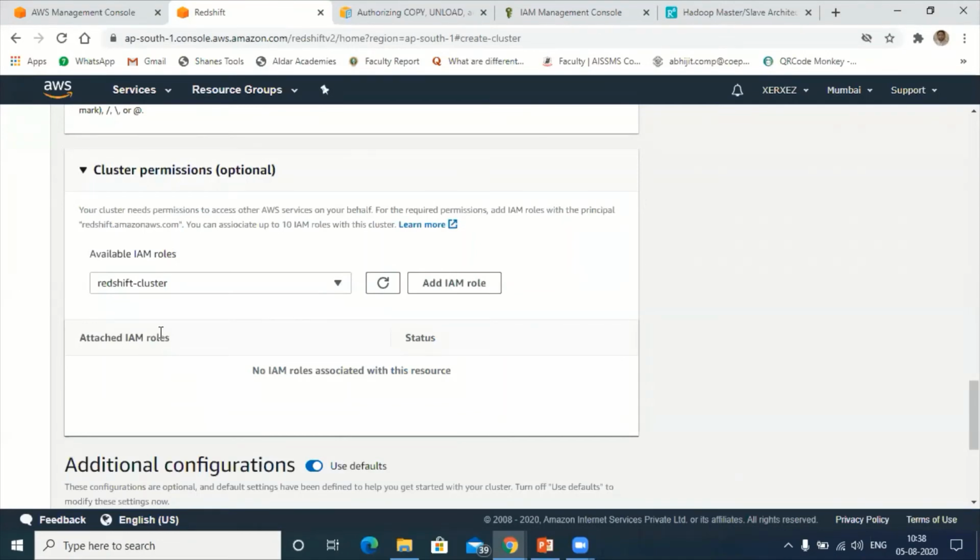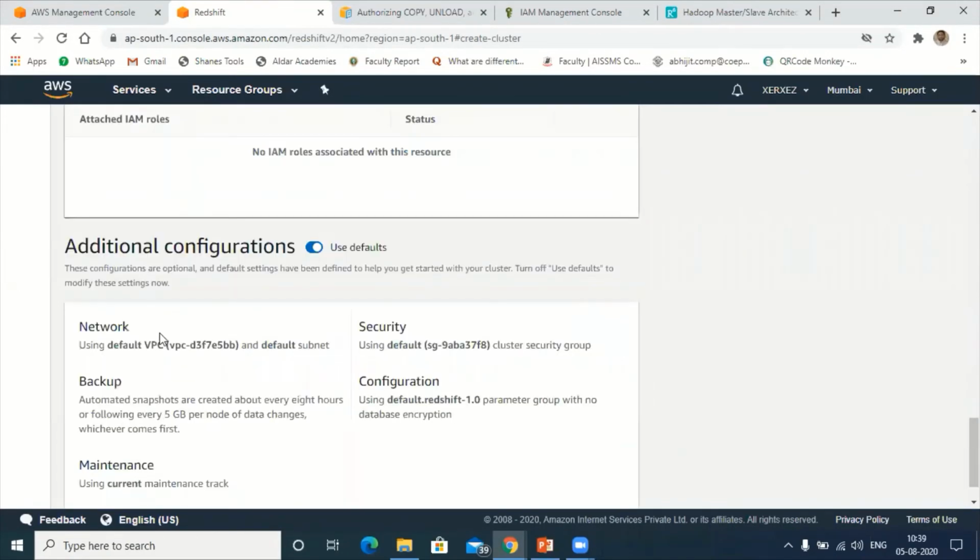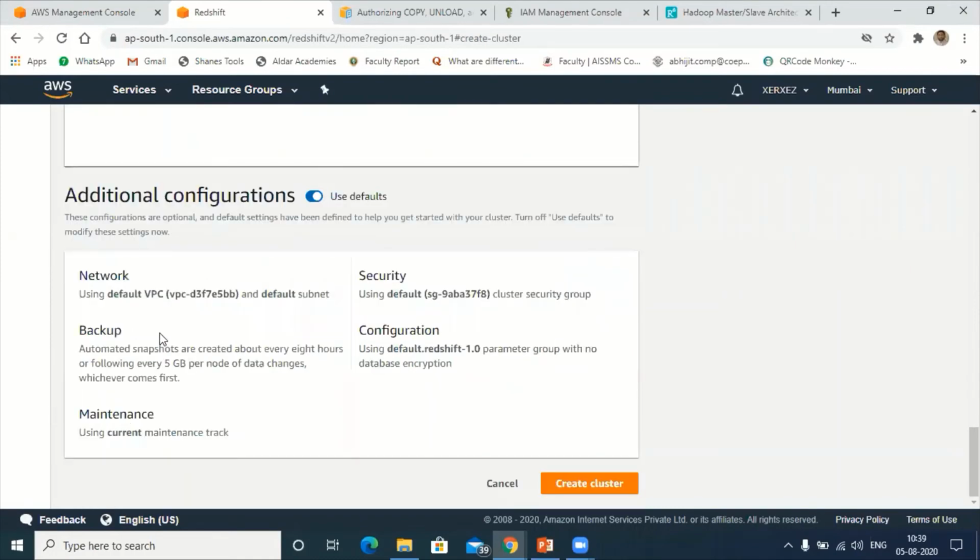Redshift done. Next, go to additional configuration, networking. Under networking, VPC comes. It's better to keep the VPC the same, so don't modify here. If the company has created its own VPC, then you can select that one. But otherwise, better you keep the default VPC here.